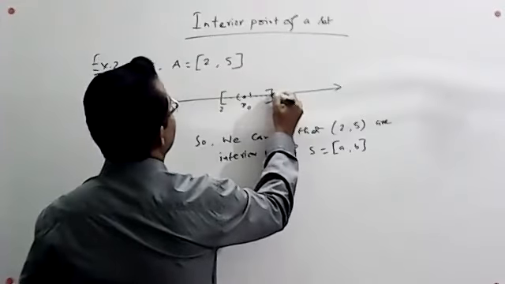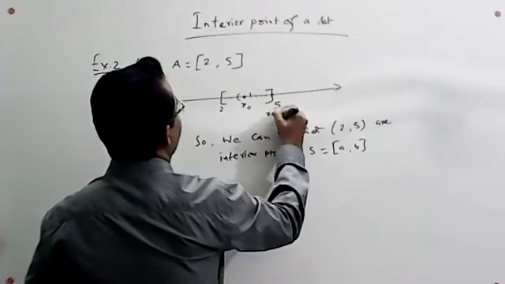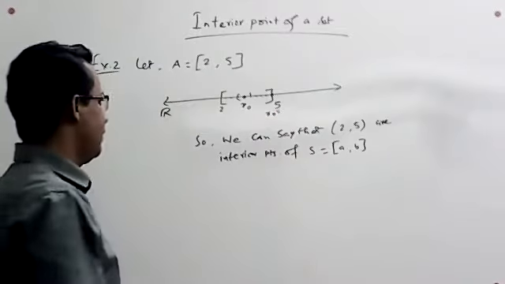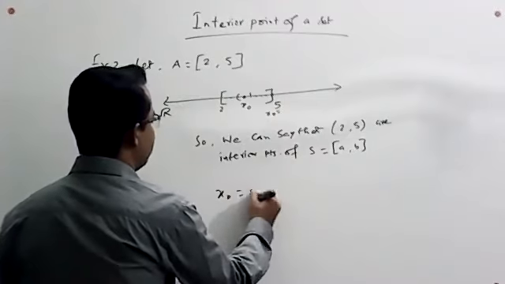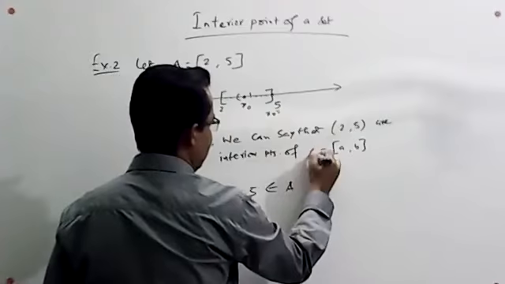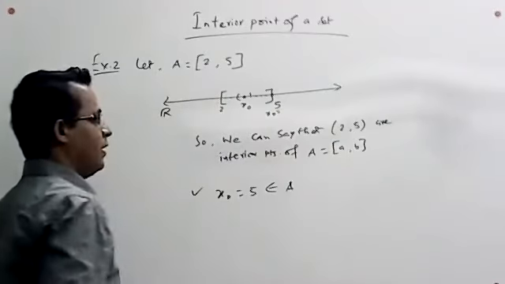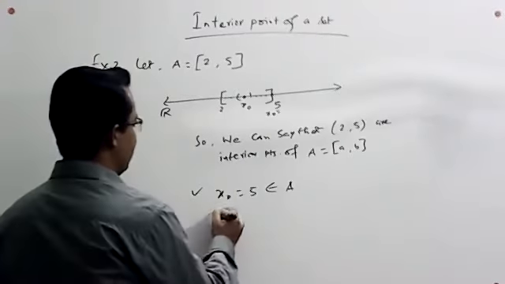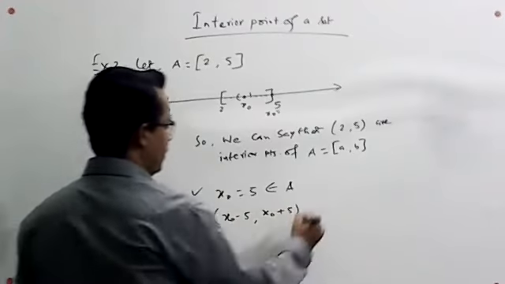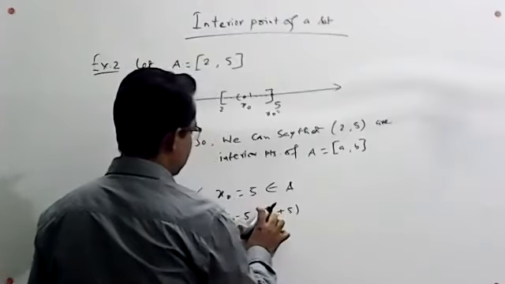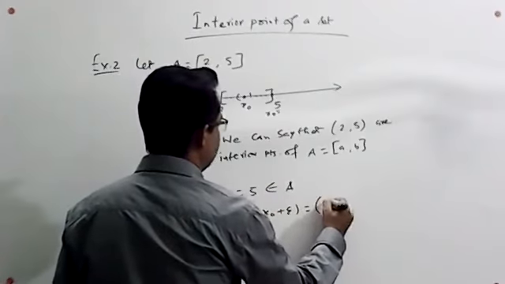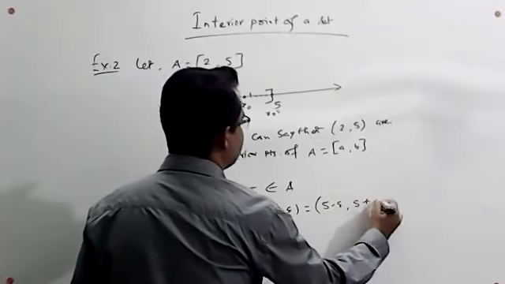If we take x naught equal to 5, then the first condition is satisfied, that x naught equal to 5 belongs to this set A. The second condition is that the neighborhood x naught minus epsilon to x naught plus epsilon, which is 5 minus epsilon to 5 plus epsilon.